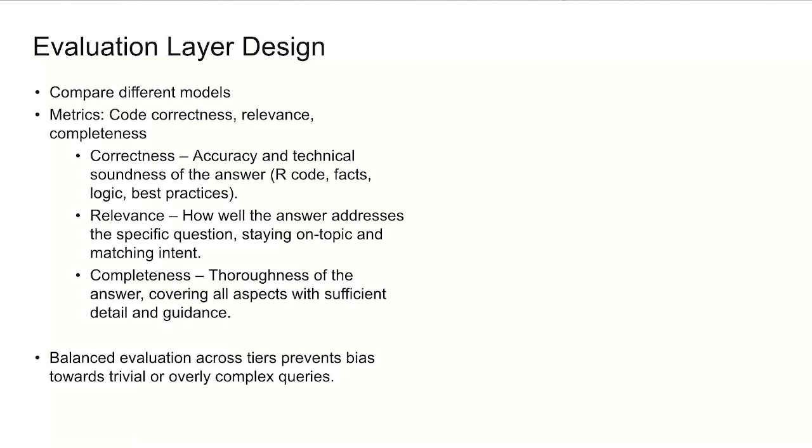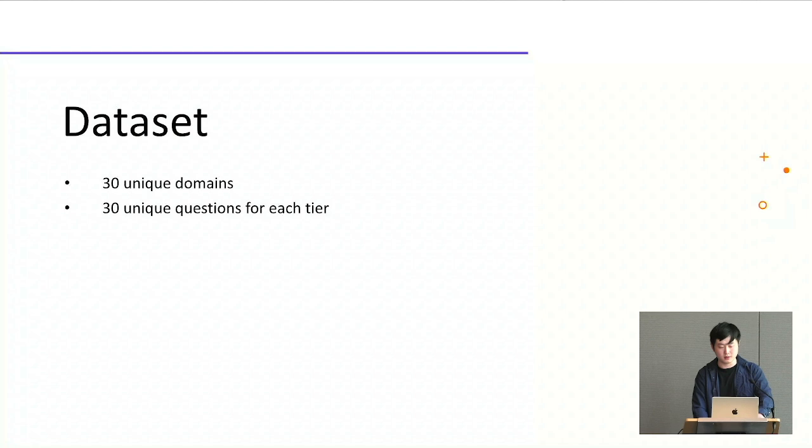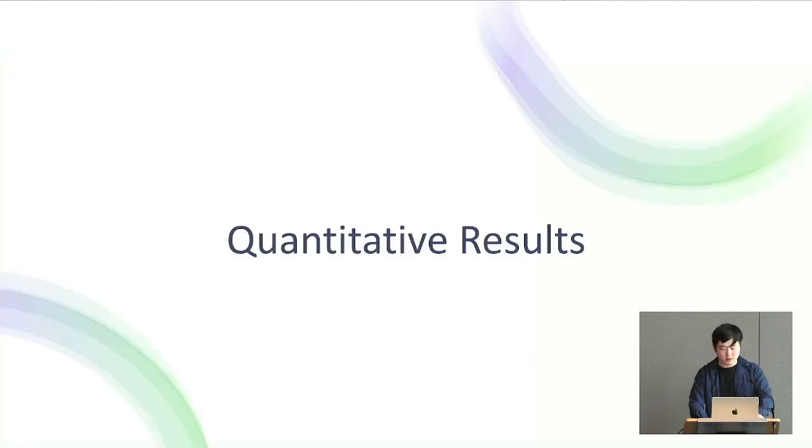We also balance the evaluation, since some tier questions are different, maybe more complex or not very complex. So we will balance the evaluation to make sure it is not biased toward trivial or overly complex questions. The datasets we use for the evaluation cover 30 unique domains, and for each domain we have tier 1 to tier 3 questions. And this part is the quantitative results.